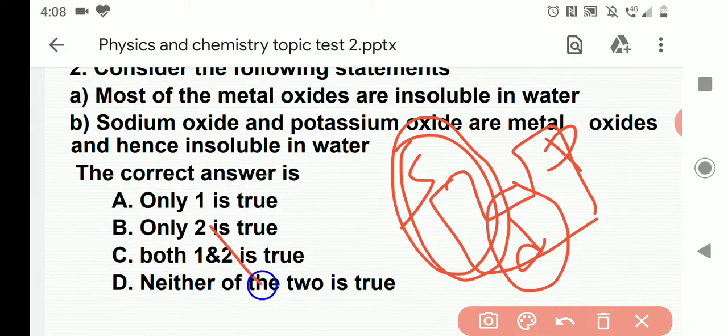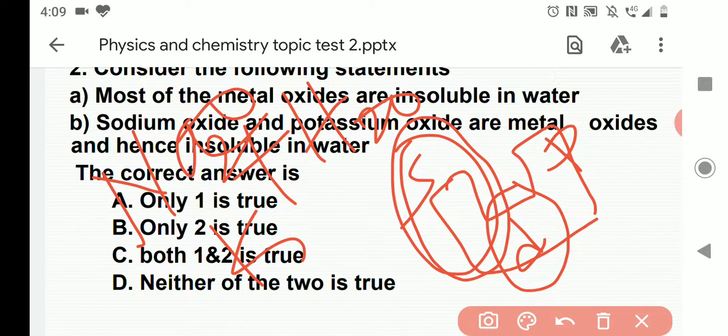For example, K potassium, Na sodium. These metal oxides dissolve in water when they react with water. Like Na2O, sodium oxide, reacts with water, then we get NaOH, sodium hydroxide.